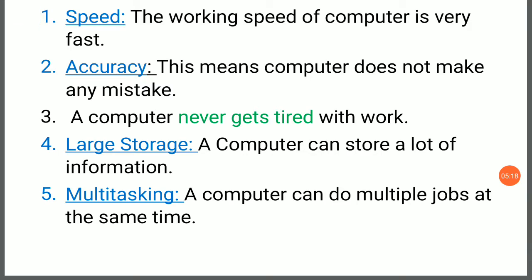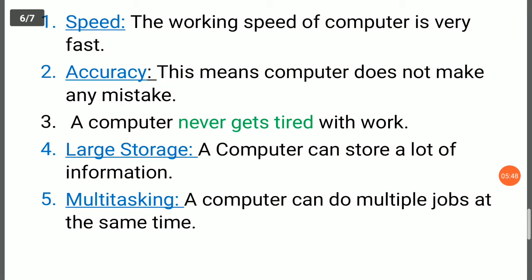A computer can store a lot of information. See, in computer we can store documents, files, movies, songs, our working files, software program, all we can store in computer. So computer has a large storage compared to human being.